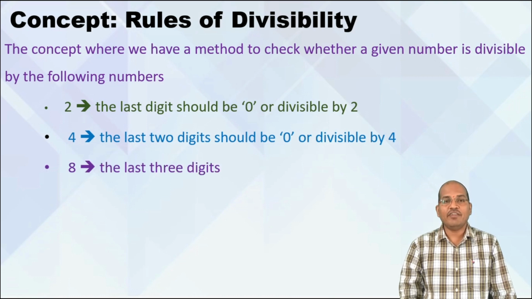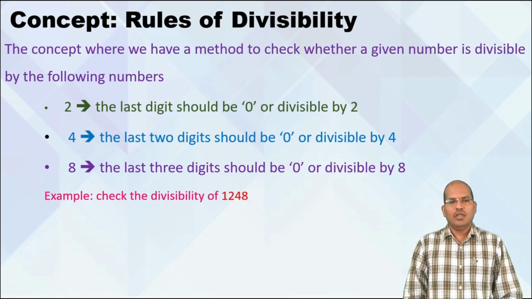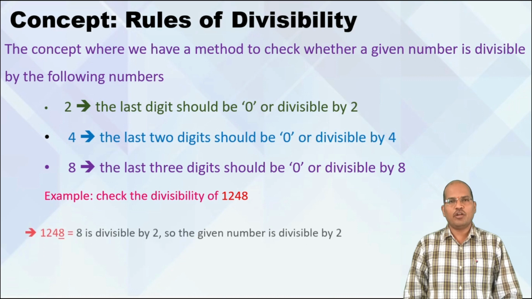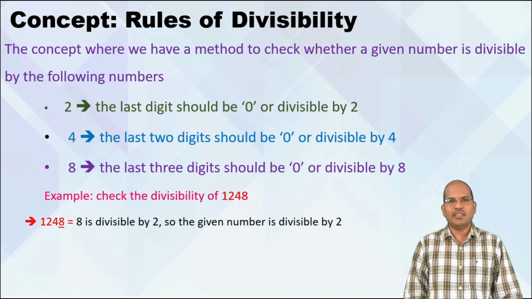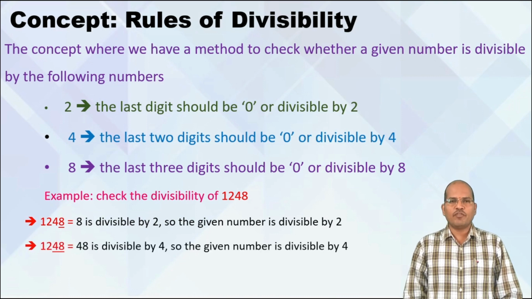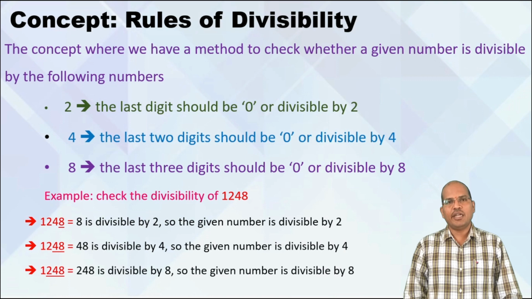If it is for 8, we check the last three digits. So the example goes like this. Check the rules for 1248. The rule for 2 is we need to check the last digit, that is we check 8. As 8 is divisible by 2, the complete number is divisible by 2. Now what is the rule for 4? The rule for 4 says check the last two digits, that is we check 48. As 48 is divisible by 4, the given number is divisible by 4. And we check the last three digits, that is 248. As 248 is divisible by 8, the given number is divisible by 8.